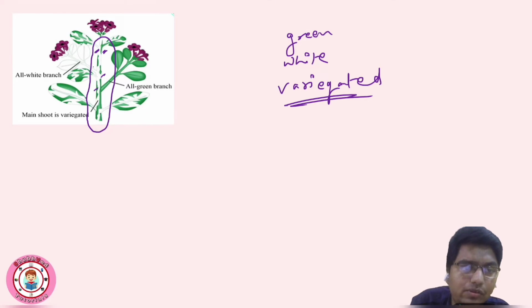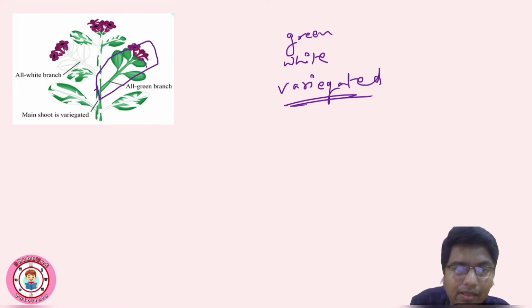Okay, so this is a plant, a Mirabilis jalapa, or we can say 4 o'clock plant. Here this branch is entirely green, right? So what experiment was performed? See, we take seed from this flower, green plant.